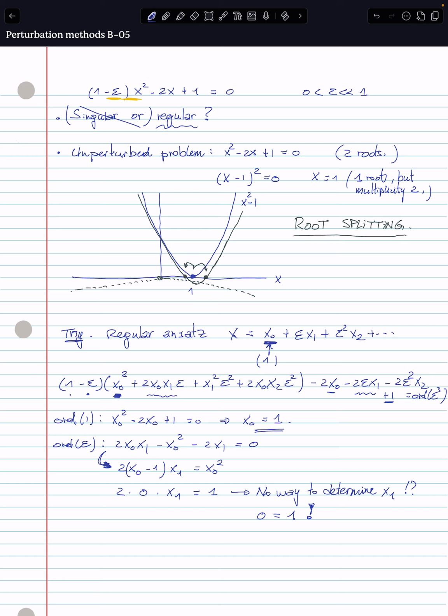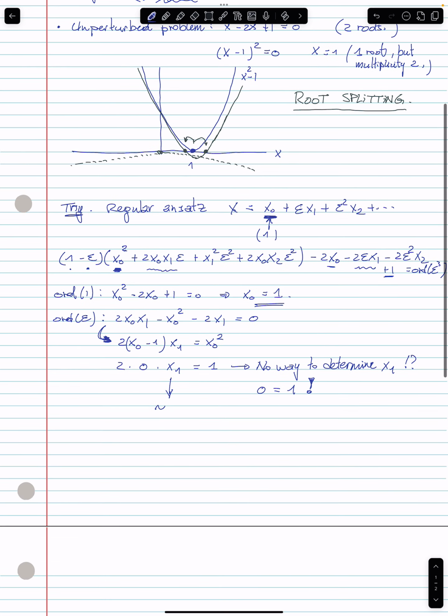There's maybe just a way for this equation to be satisfied, though, is that x1 actually grows to infinity, right? This just tells us something. So the fact that 0 is equal to 1 is a hint and shows that x1 goes to infinity. I don't want to write is of order of magnitude of infinity because that doesn't make sense. We can play a little bit with the rules, but not too much.